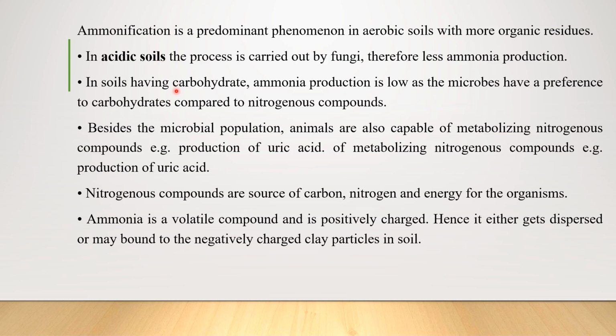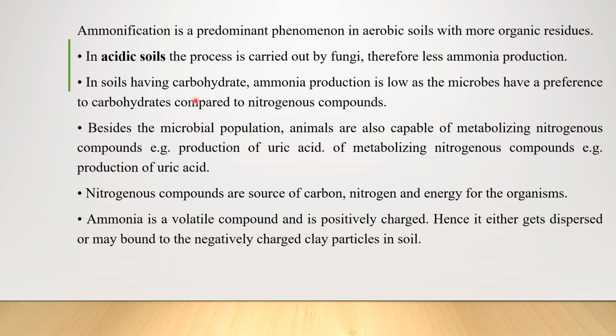Ammonification is considered to be a very predominant phenomenon in aerobic soils. These aerobic soils, if they have more organic residues, then ammonification will be taking place. When you talk about acidic soils, in the acidic soils this process is done by fungi. And therefore, as we have seen previously, bacteria perform better as compared to the fungi, so less ammonia is produced here.